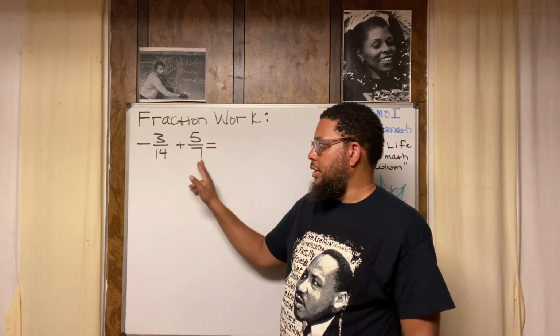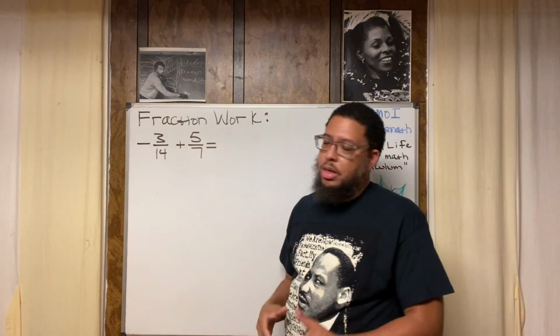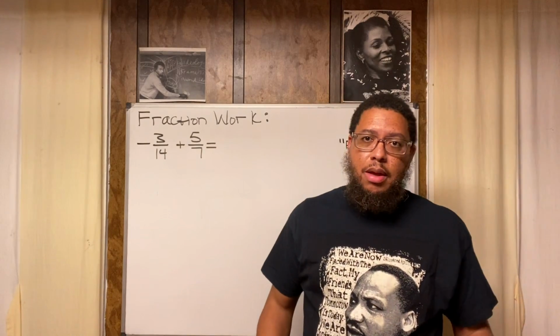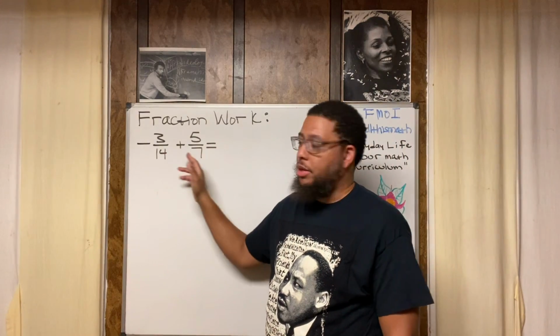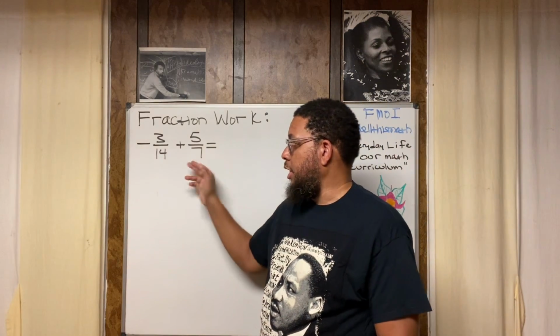So this is 14, this is 7. Those are 2 different numbers. Because those are 2 different numbers, we can't add. We also can't subtract. We can multiply or divide, but we can't add or subtract when our denominators are not the same. So we need to make these denominators the same.